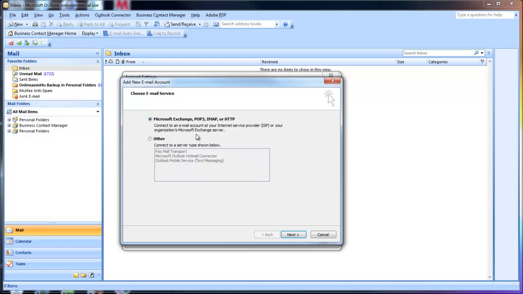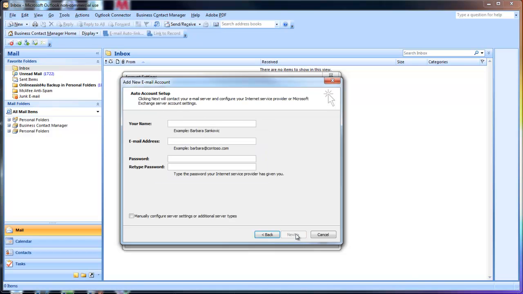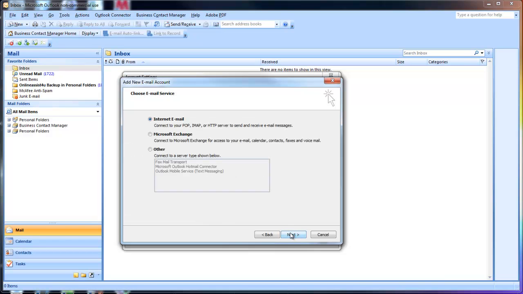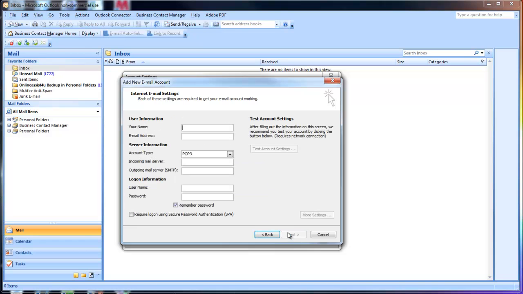If you don't have Outlook 2007, don't get too concerned, because Outlook 2003, Outlook 2010, are very similar, and the basic concepts are the same. So we want a Microsoft Exchange POP3 IMAP or HTTP. Now at this point we want to manually configure, so don't type anything here, go down to the bottom and click manually configure and press next. Once again, we want a POP account, so this is the right setting here. We're going to click next again.